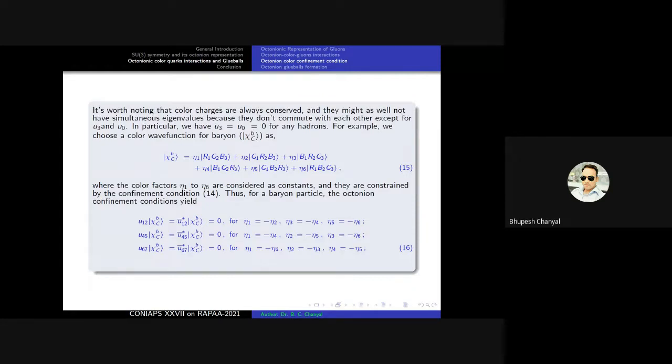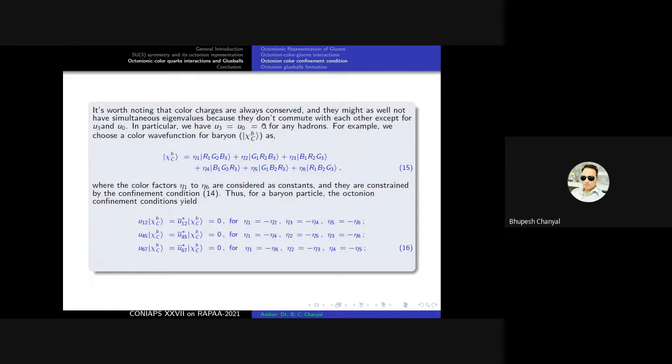So finally, if we check this table, it is worth noting that color charges are always conjugate, and they may not simultaneously have eigenfunctions or eigenvalues because they do not commute with each other, except U0 and U3. So that's why we choose U3 equal to U0 equal to 0 for the hadrons.